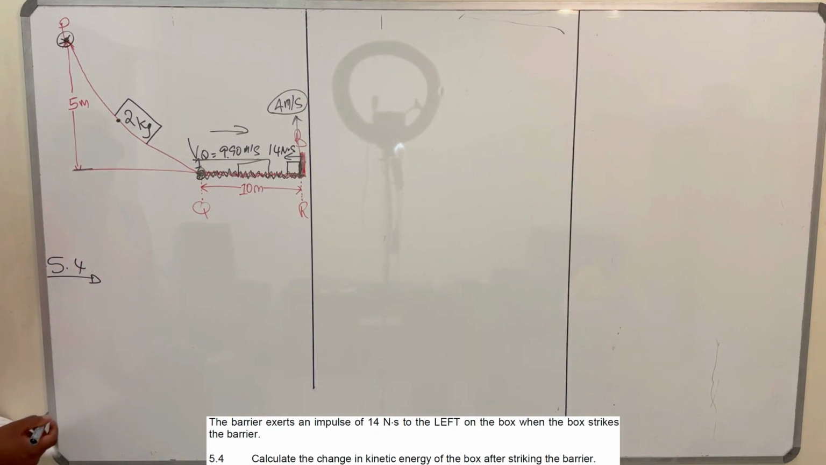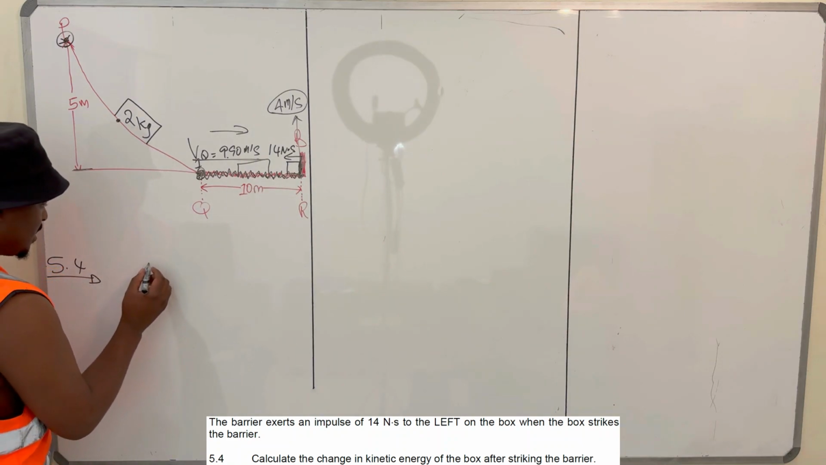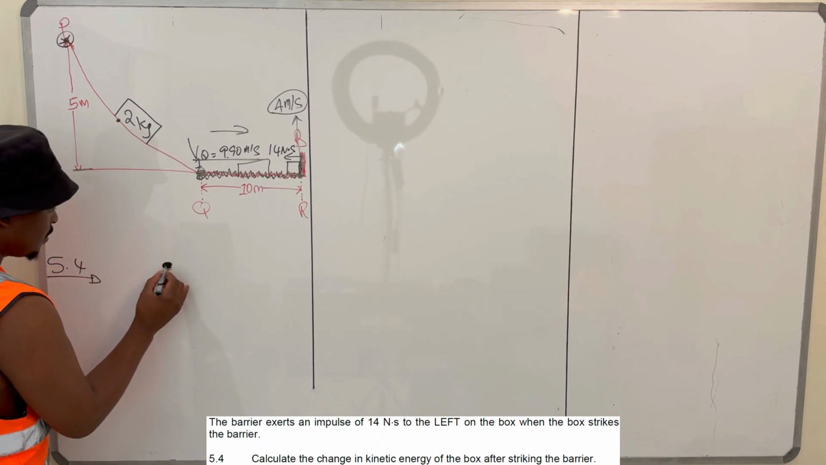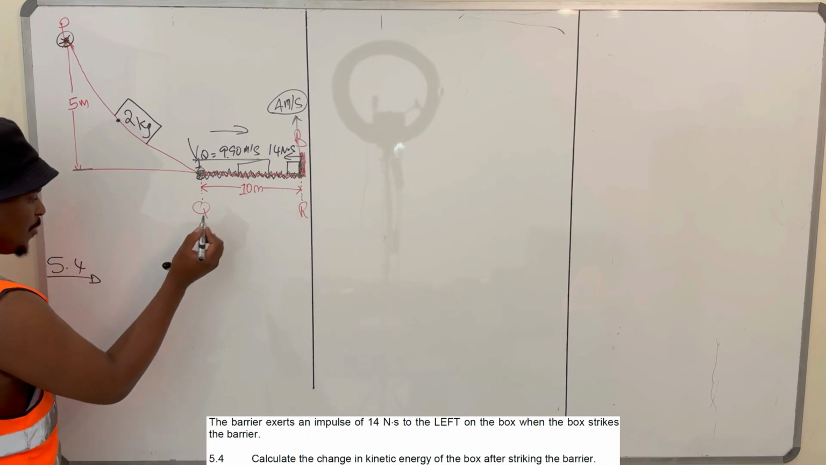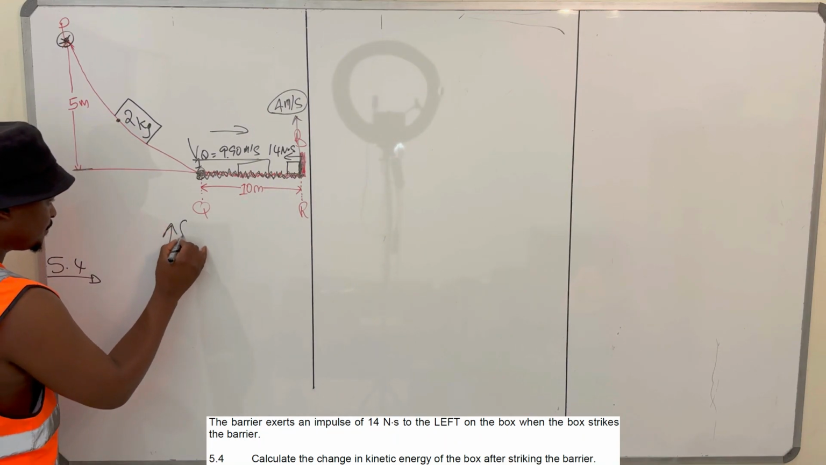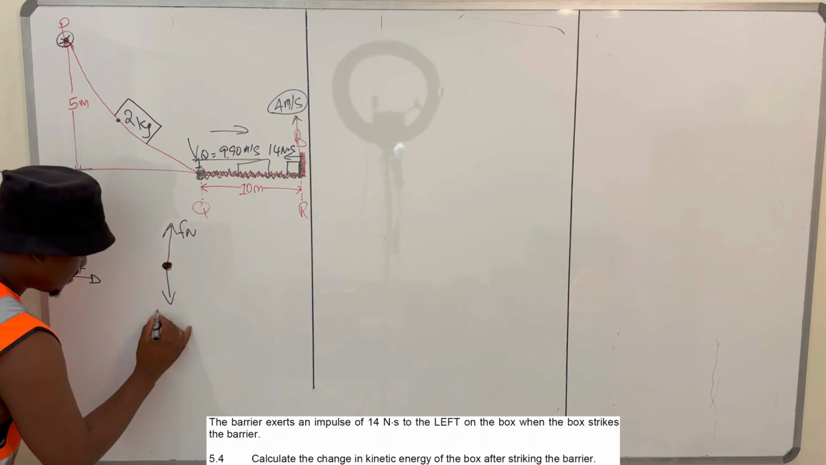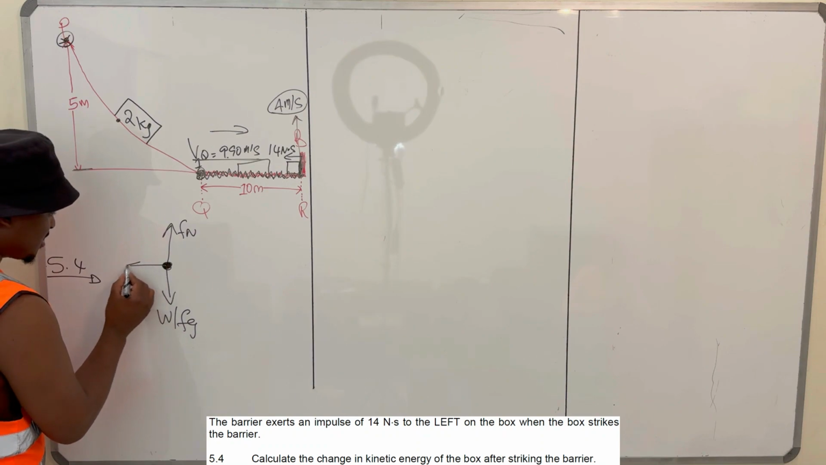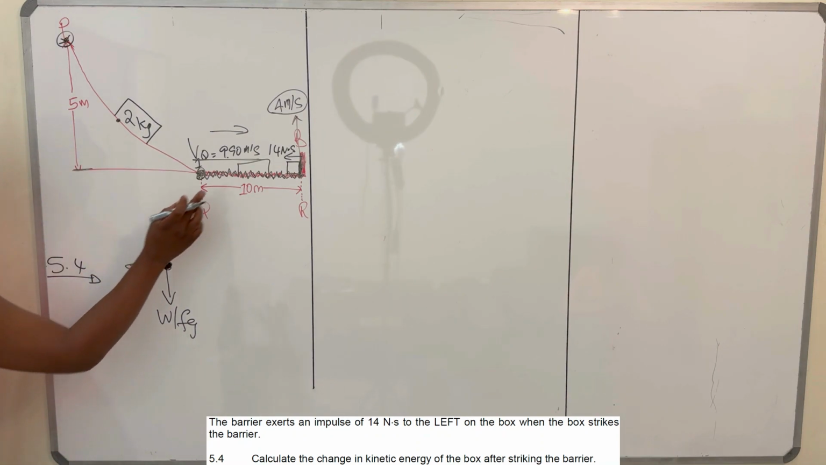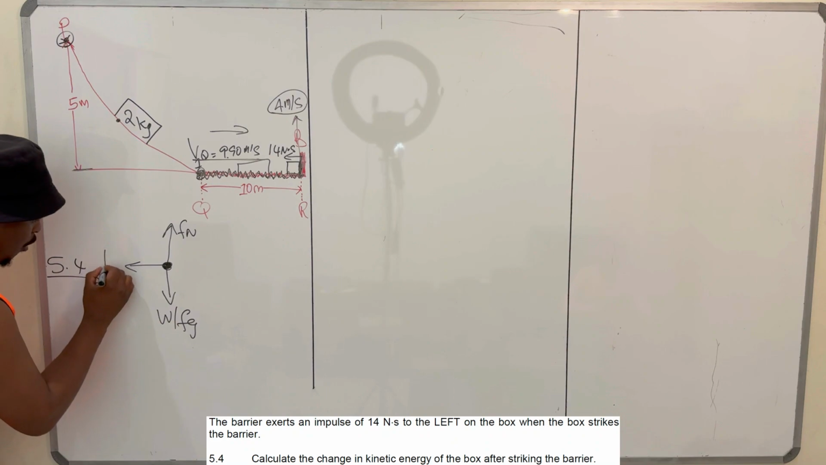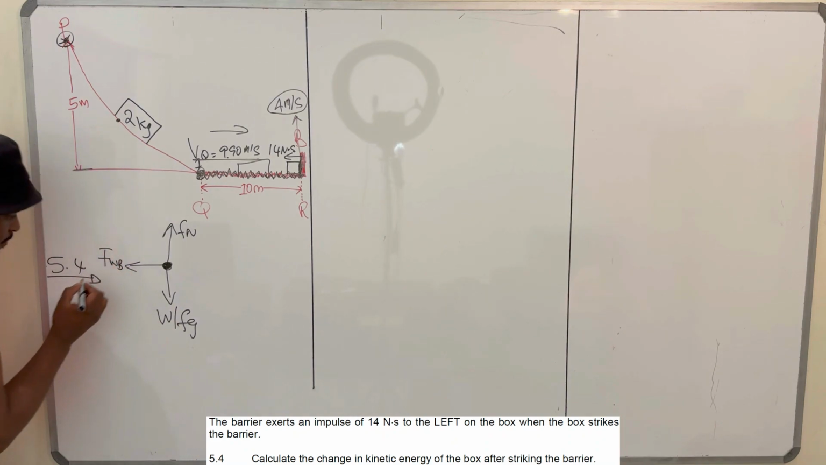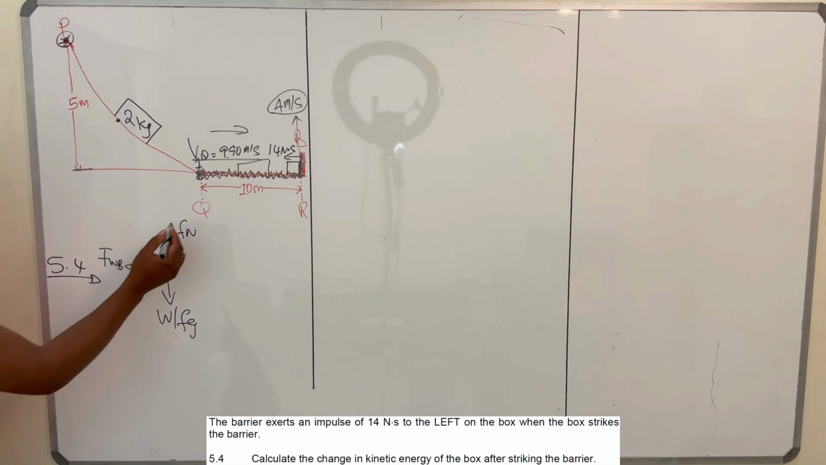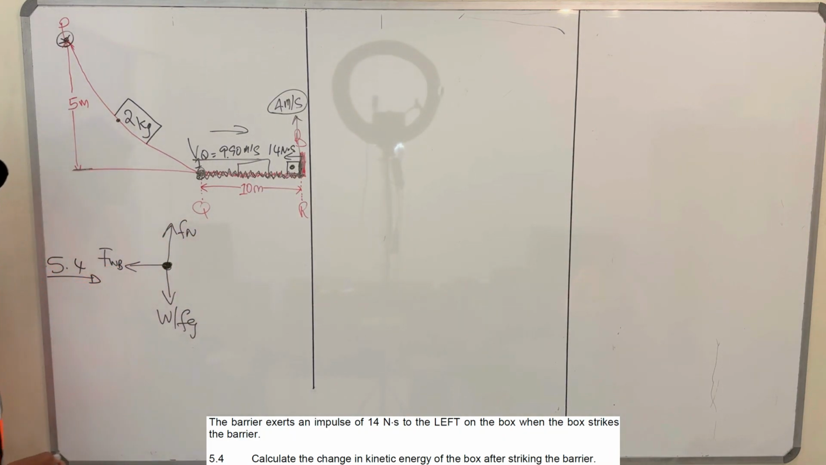So if you look at that, you can say, okay, here's my box. During the collision, during the time of contact, you have your normal force, you have your weight or force of gravity, and then you have the force of the wall on your box. This is the free body diagram of this box at the instant of the collision.